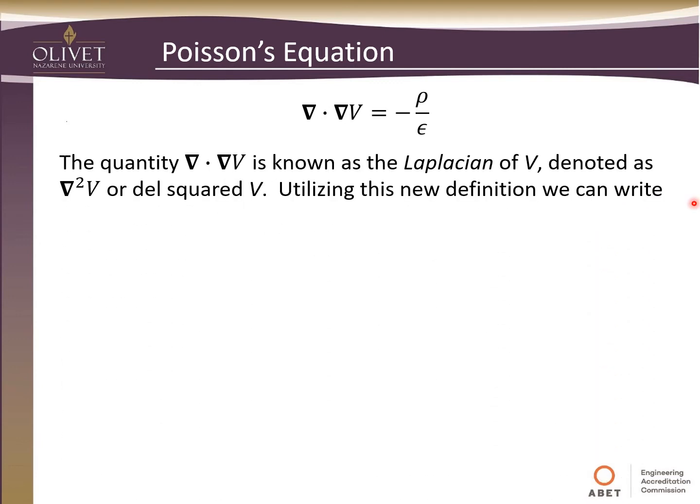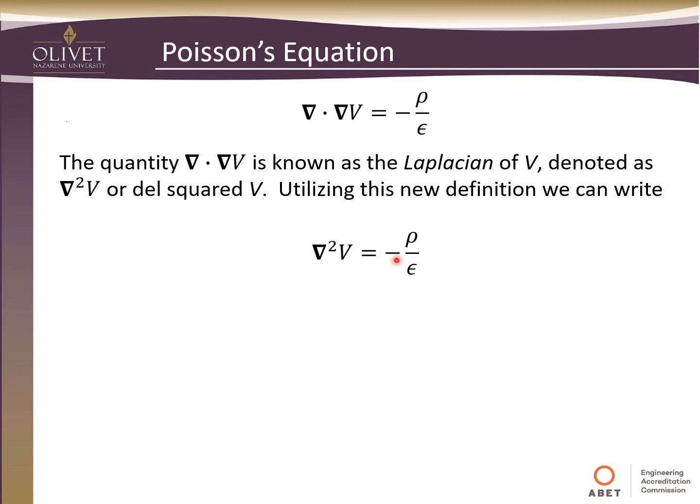So this quantity del dot del V is a well-known mathematical concept, and it's more commonly referred to as the Laplacian of V. And so we denote that as del squared V. So when you see del squared V, that means del dot del V. And so we call it del squared of V.